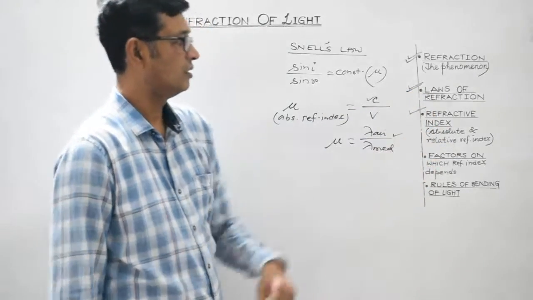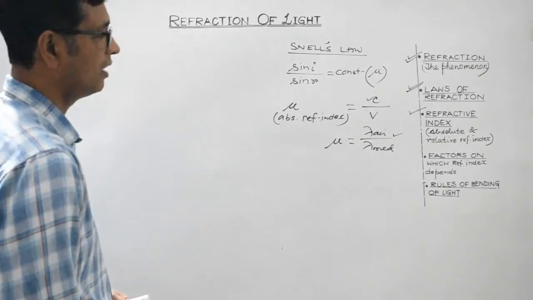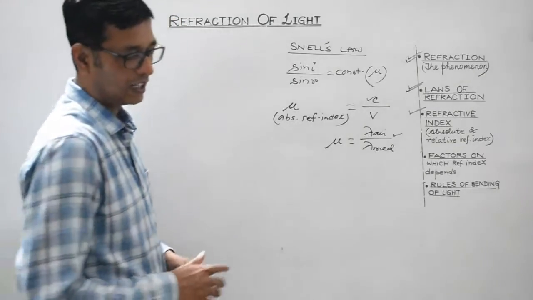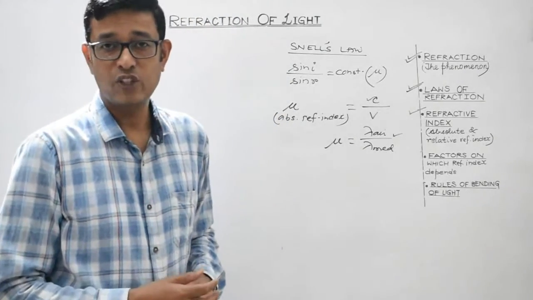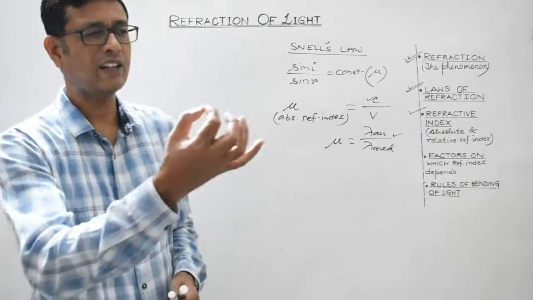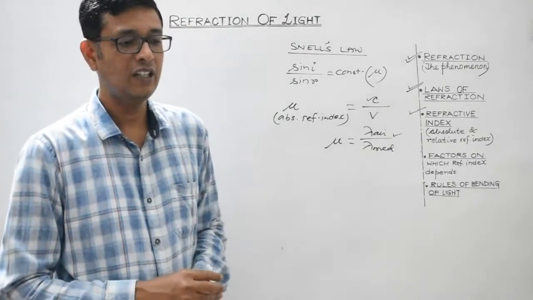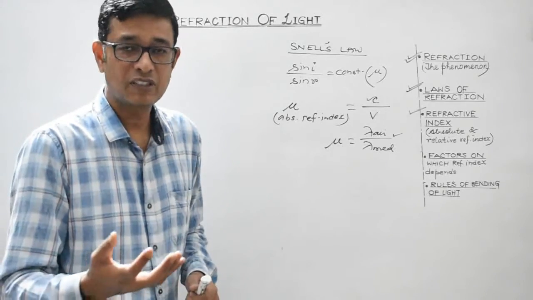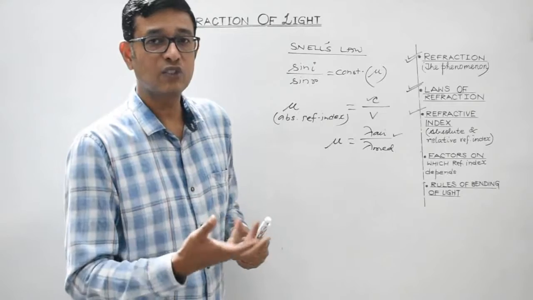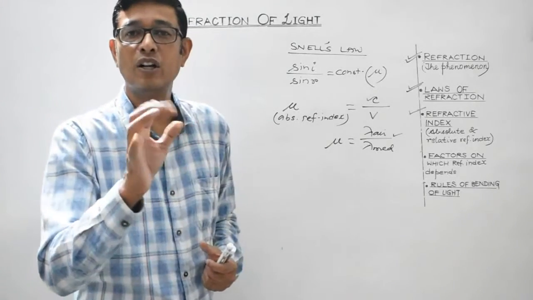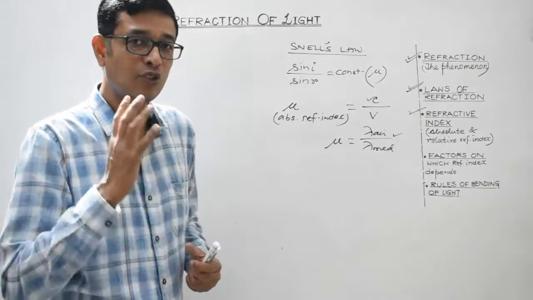Let's discuss this one, factors on which the refractive index depends. As I have told you, refractive index of different media is different. For air or vacuum, it's considered to be 1. For air, actually it is 1.0008, so it can be considered to be 1, right? For water, as stated, it's 4 by 3, 1.33. Refractive index of glass with respect to air is 1.5. Refractive index of diamond is 2.42.